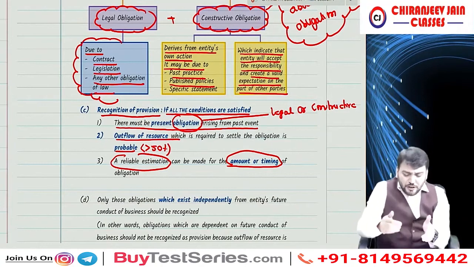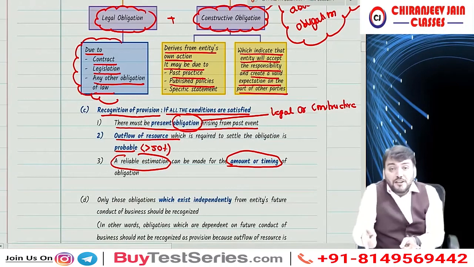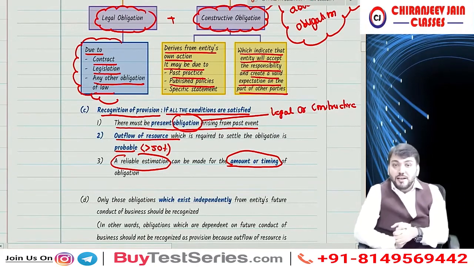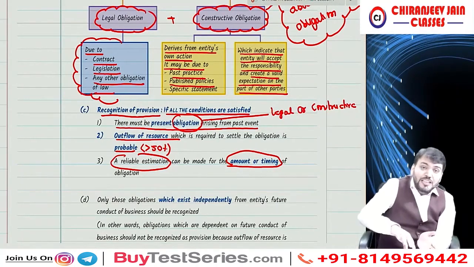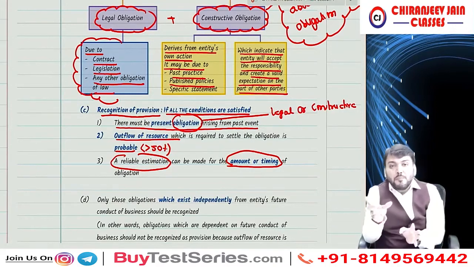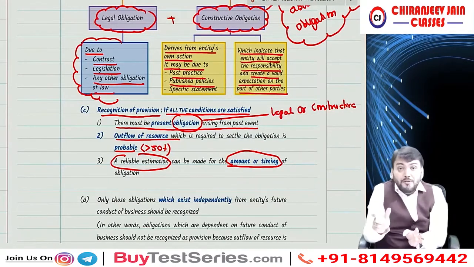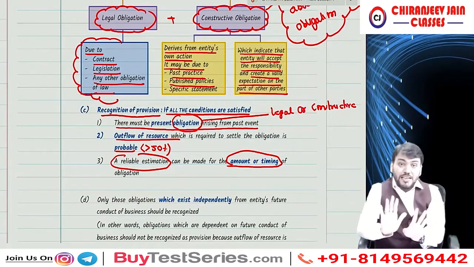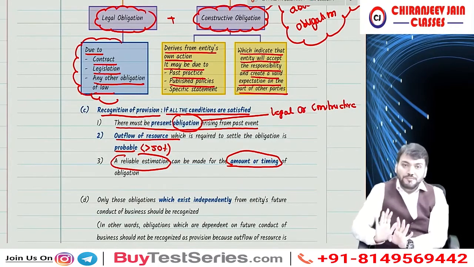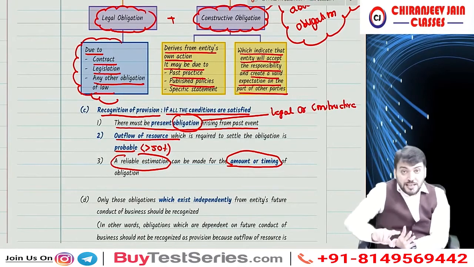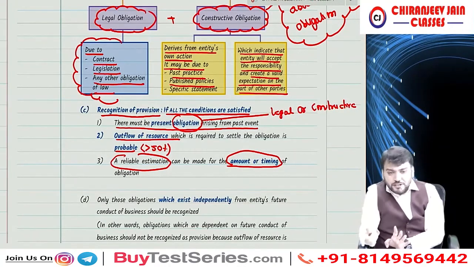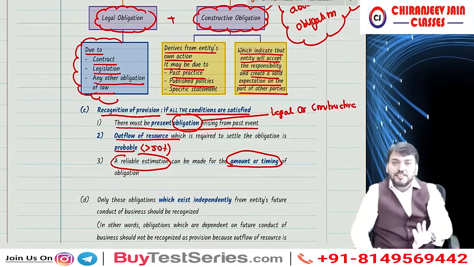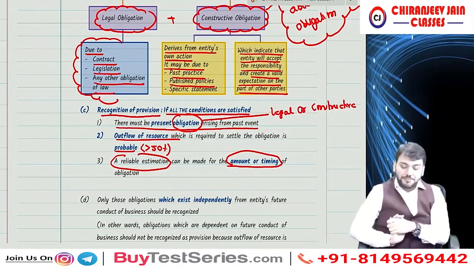Correct. Of course, I think you have understood that if reliable estimation cannot be done, how can we pass a journal entry? For recognition of provision, we need to pass one journal entry. For that, one amount is required. So that amount should be a reliable estimation. How will we make the estimation? Of course, that will also be discussed, but not now. Understood? When I say reliable estimation, there are some measurement guidelines under Ind AS 37 that will be discussed in the later part.